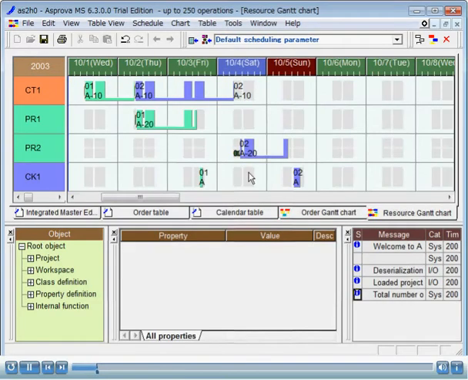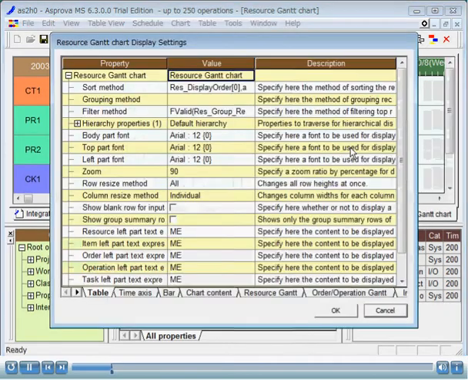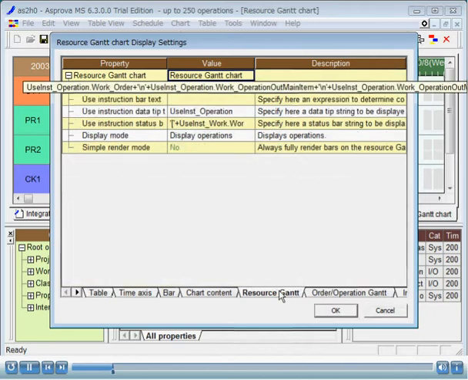In this section, we will explain logics of how to determine operation assignment direction, calculate quantities, and so on. For the sake of explanation, we will change the settings in the resource Gantt chart. While the resource Gantt chart is selected, execute View, Display Settings from the menu to show the display settings in the Properties window. Select the Use Instruction Bar Text Expression from the Resource Gantt tab.